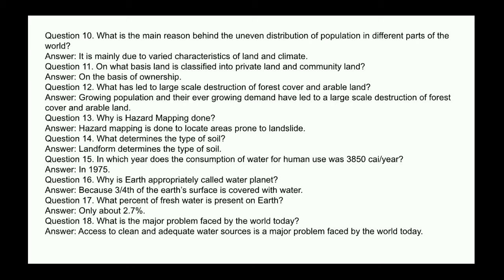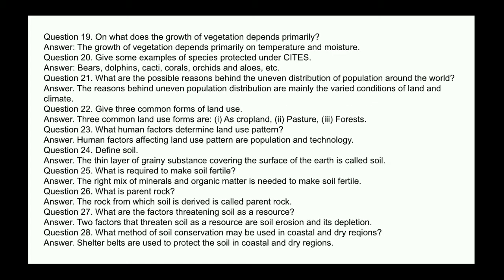Next question, what is the major problem faced by the world today? Answer: access to clean and adequate water sources is a major problem faced by the world today. Next question, on what does the growth of vegetation depend primarily? Answer: the growth of vegetation depends primarily on temperature and moisture. Next question, give some examples of species protected under CITES. Answer: bears, dolphins, cacti, corals, orchids, and aloes, etc.